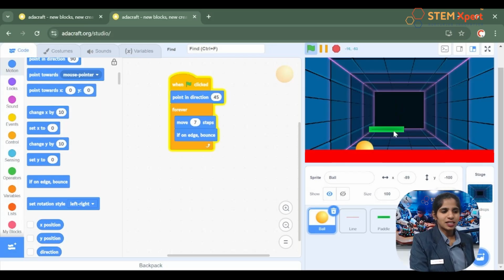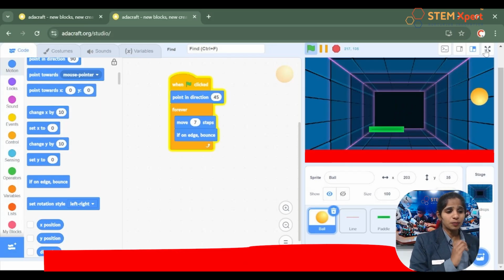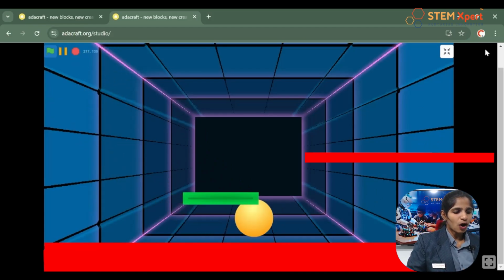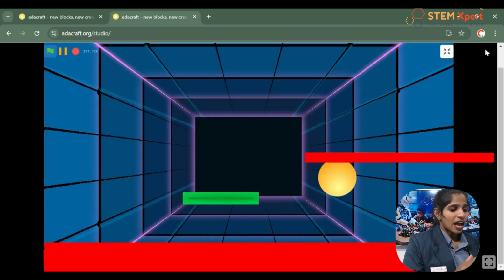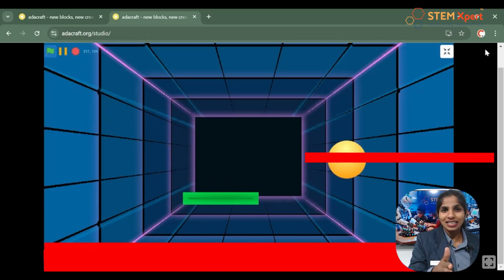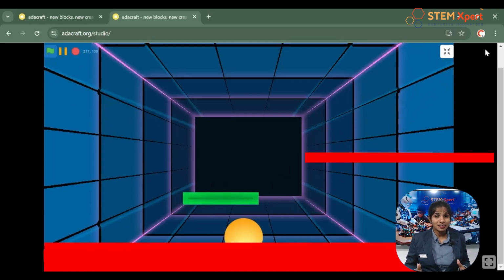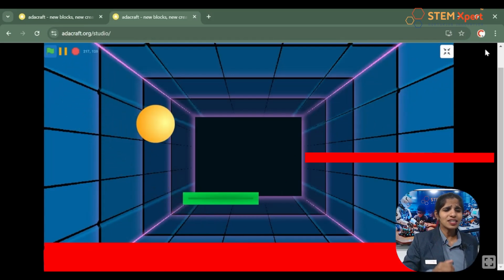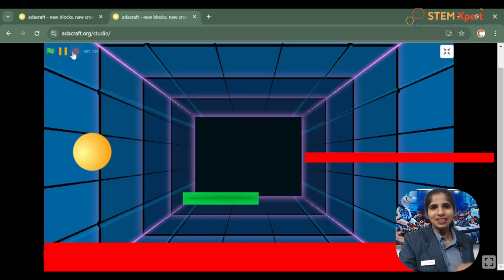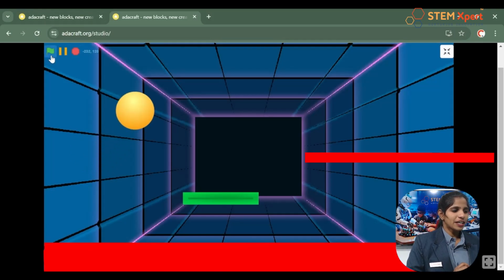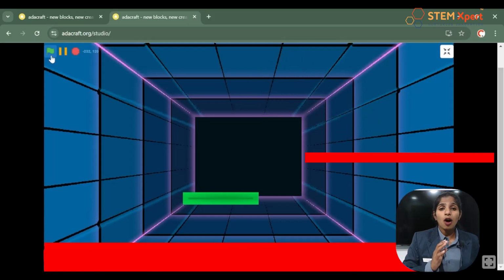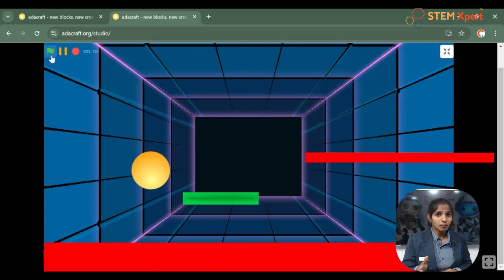Yes, good, great. Click on the green flag, all of you, and go to the presentation view. You saw that. The ball moves a step of 7 and once it touches the edge, it bounces back. Isn't it really interesting? So now it's your time. Please click on the green flag and see that. Have you seen that? I'll show you again. Click on the green flag. You see that? Once the green flag is clicked, the ball will be pointed in the direction of 45.